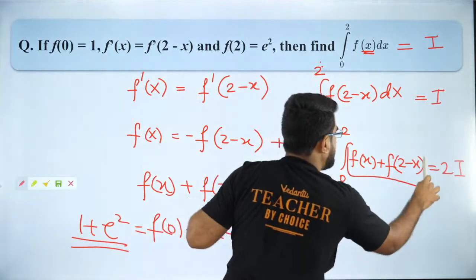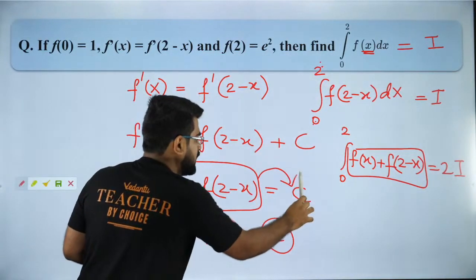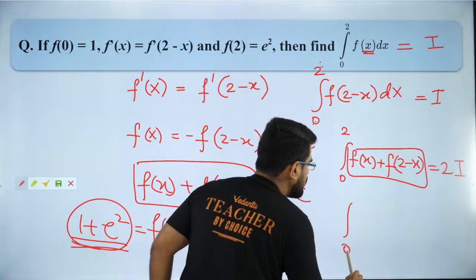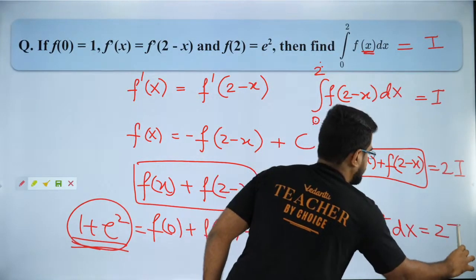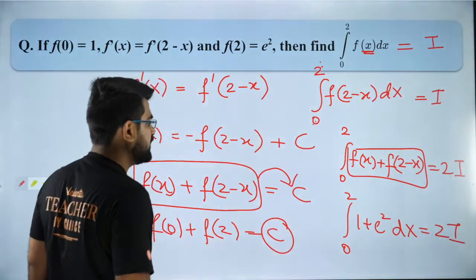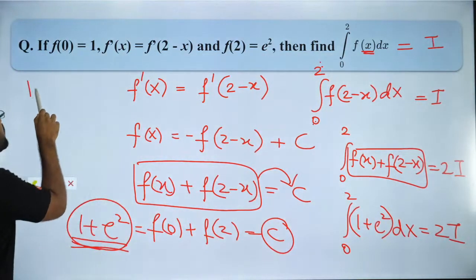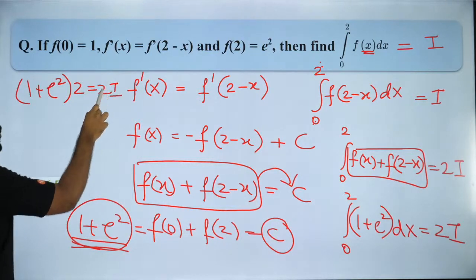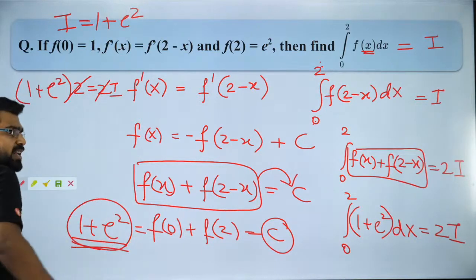Now what is f of x plus f of 2 minus x? F of x plus f of 2 minus x is always a constant, and that constant is 1 plus e square. So it is going to be 0 to 2 1 plus e square dx is equal to 2i. So the answer will be what? This is a constant, right? So if I integrate, I will get 1 plus e square into x. So it will be 1 plus e square into 2 is equal to 2i. So what is I? I is equal to 1 plus e square. That, my dear students, is the answer.